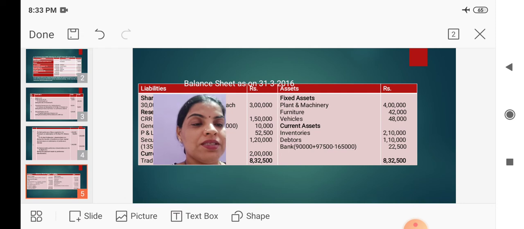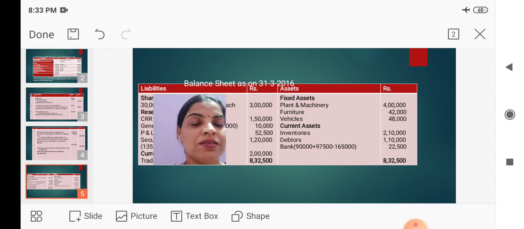Next, assets: plant and machinery, furniture, vehicles, no changes. Next, investments, investment is already realized, so we will not show the investment in the balance sheet. Next, current assets, we have inventories, that is stock.